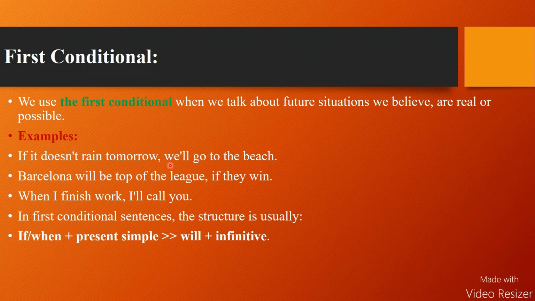Okay. Now look at example number 2. Barcelona will be top of the league if they win. This is the condition, if they win. Then Barcelona will be top of the league.